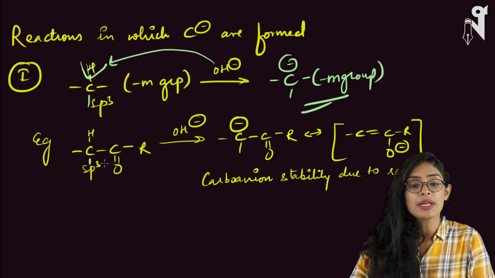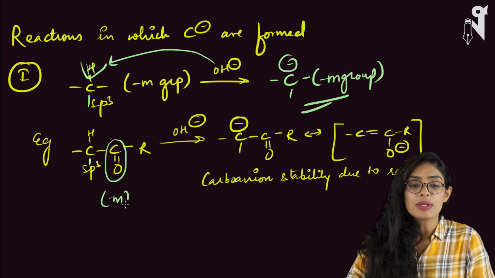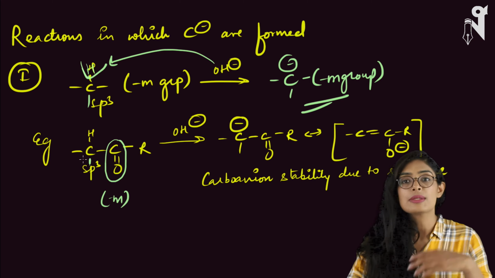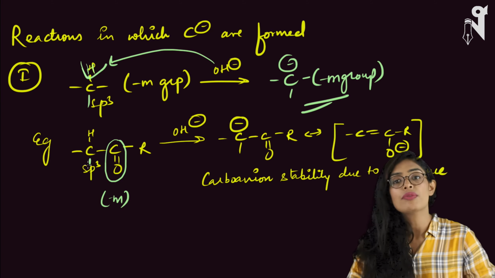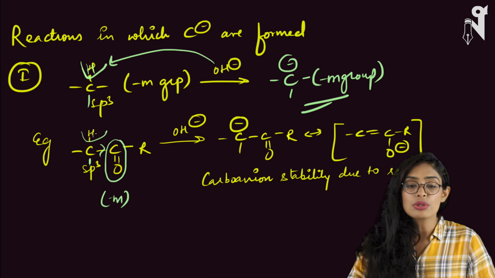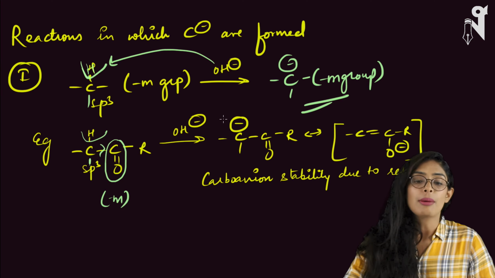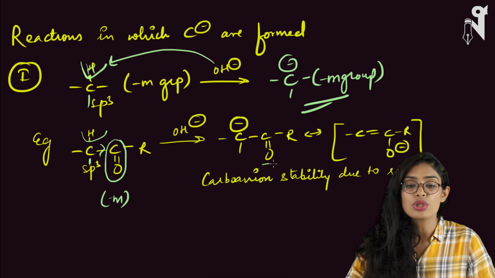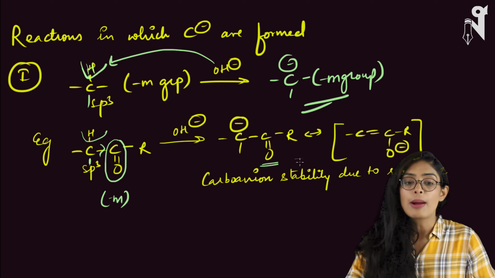This is my sp3 hybridized carbon, which is a neighbor of C=O, which is a minus M group. This minus M group is an electron withdrawing group, so it will pull the electron density towards itself and break the hydrogen bond from here. So the carbon-hydrogen bond will break, OH will take the hydrogen away, and carbon will get a negative charge. This negative charge is in conjugation with the C double bond O. It is a resonance stabilized negative charge, so the carbanion will get extra stability, and that's why the hydrogen will go out.